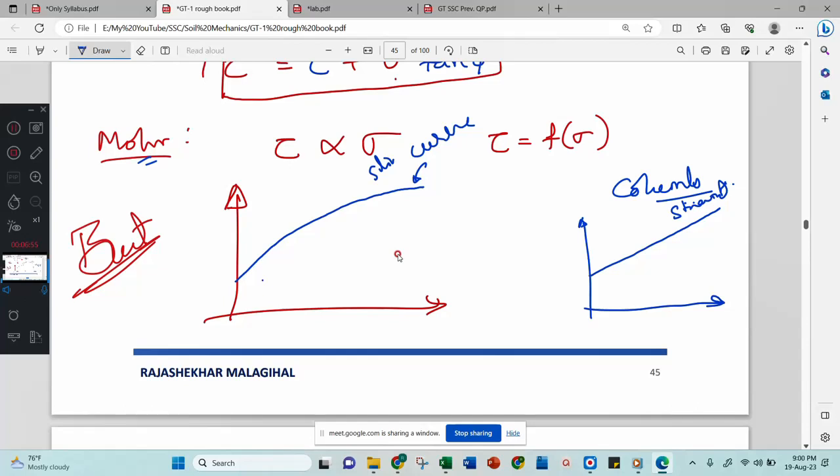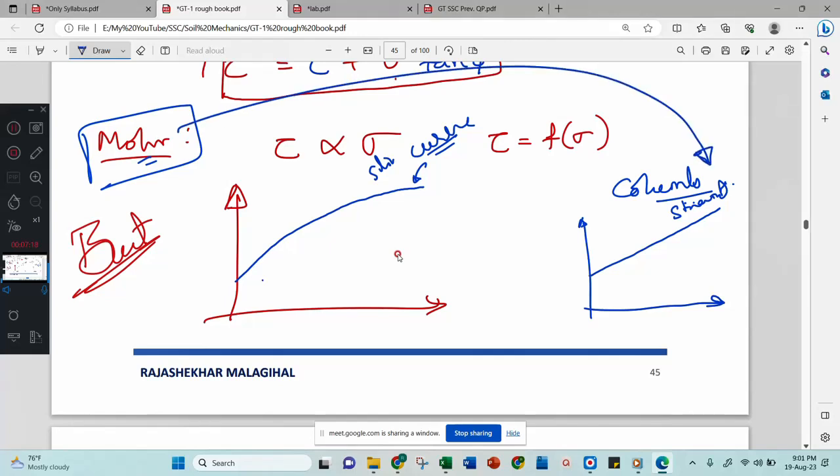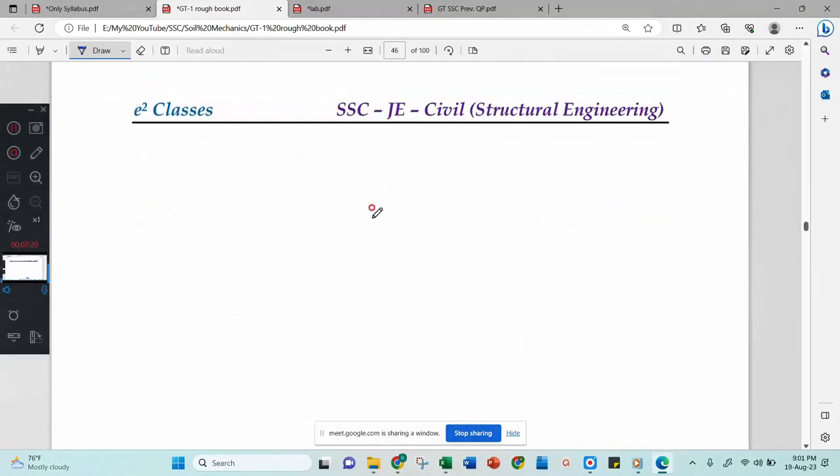But when Mohr said it is a curve, it is very difficult to give the equation for this curved line because it's not exactly a parabola, or a circle, or a hyperbola. That's why it was a very slight curve. Therefore, later Mohr agreed with Coulomb's theory. Then both together are considered as the Mohr-Coulomb theory.